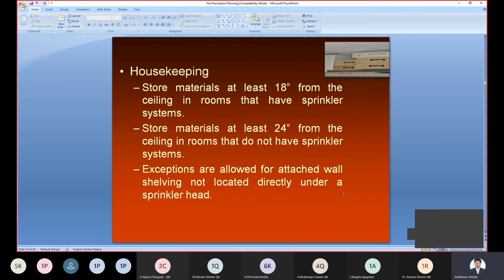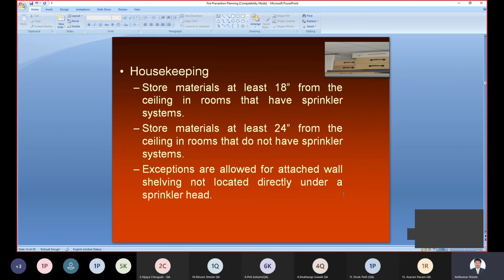Then in housekeeping, store material at least 18 inches from the ceiling in rooms that have sprinkler systems. Everywhere in a company we can use different types of sprinklers, water sprinklers, so we can control the fire after it starts. We can attach them to the wall as well as to the ceiling, right? So material should be stored at least 18 inches from the ceiling. This is very important, so the water can sprinkle properly if a fire happens.